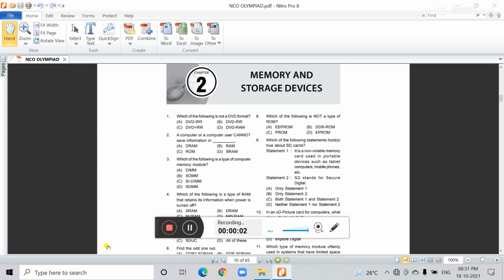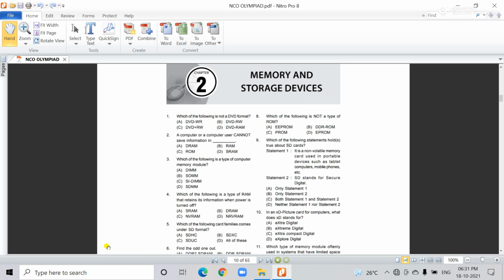Hello student, in the last class we already discussed chapter 1, the fundamentals of the computer, and today we are going to discuss chapter 2, memory and storage devices. Before we start, we will first discuss what memory and a storage device are, because all the questions in this chapter 2 belong to memory and storage devices. In this chapter there are a total of 25 questions.